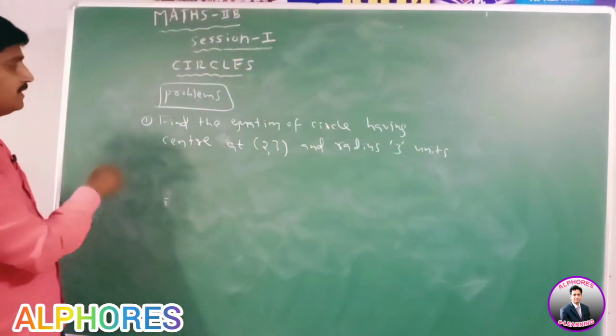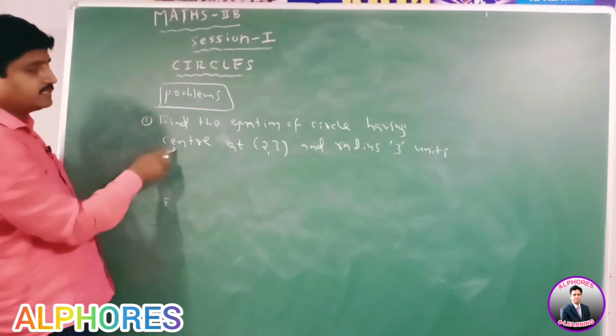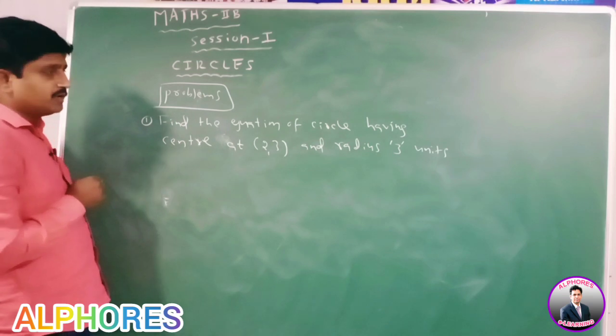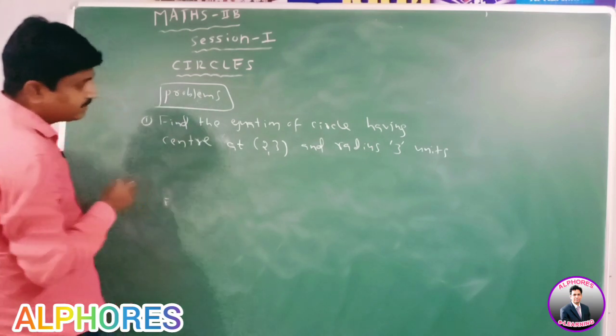Question: Find the equation of circle having center at (2, 3) and radius 3 units. How to find the equation of circle?